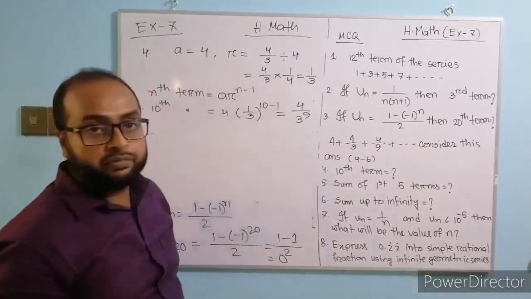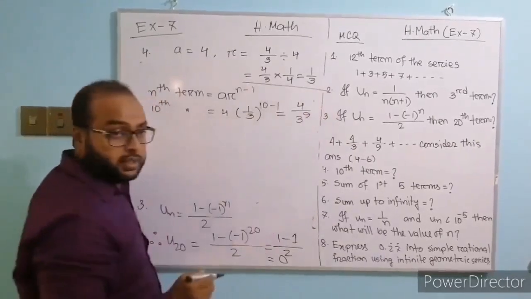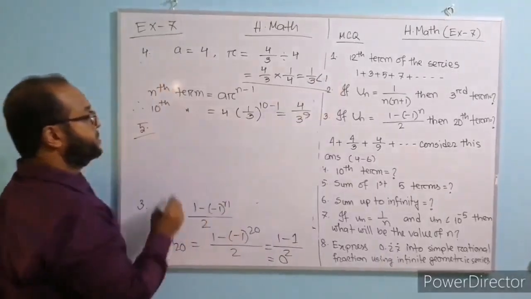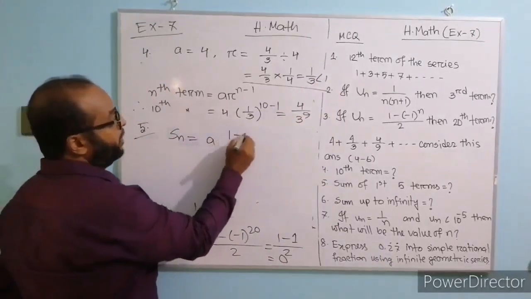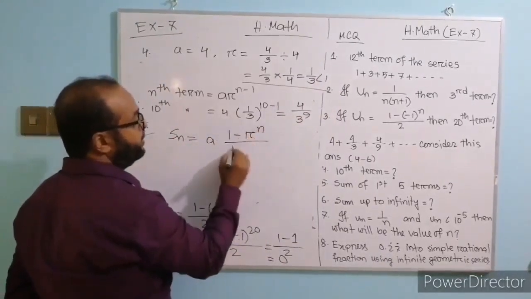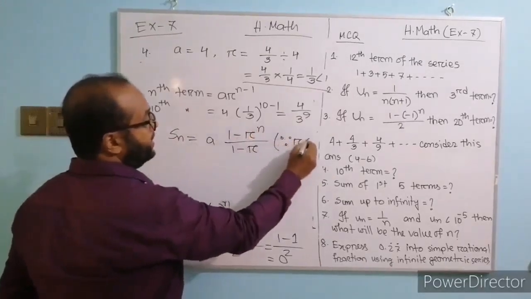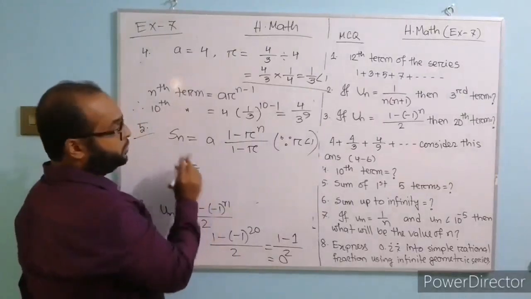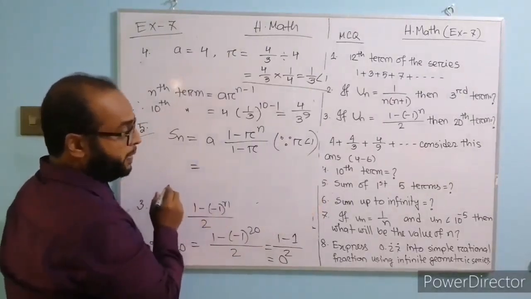Sum of first 5 terms. Here r equals 1 by 3. This is smaller than 1. So here you will use this formula: Sn equals a times (1 minus r to the power n) divided by (1 minus r), since r is less than 1. Here we have to find the sum of first 5 terms.